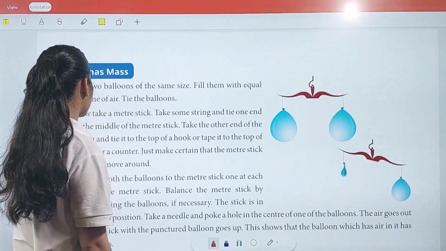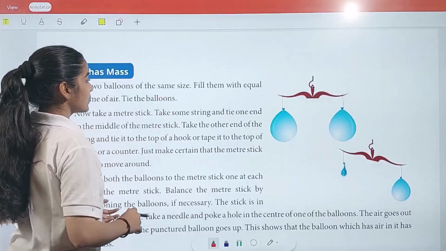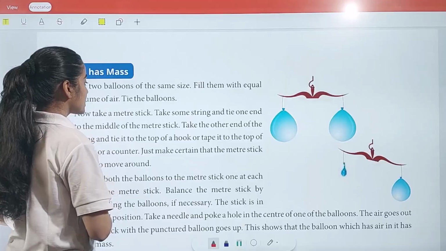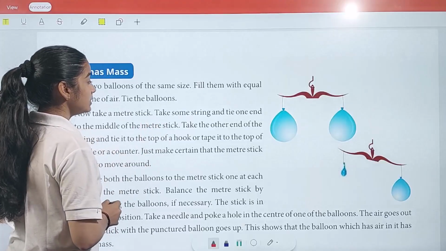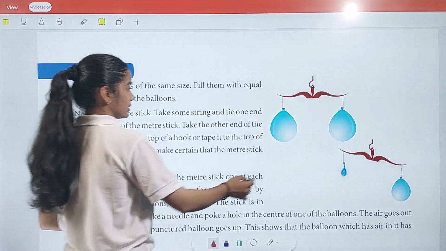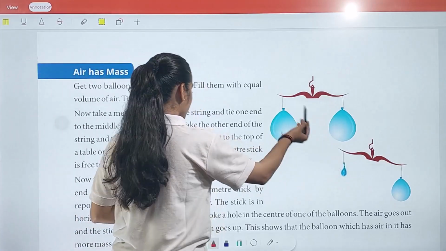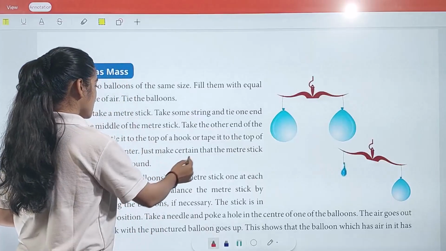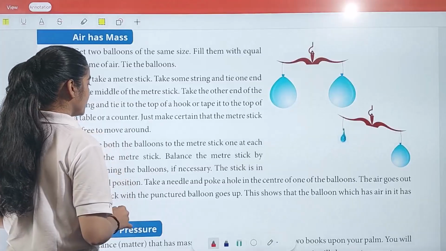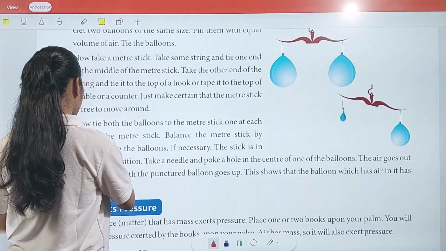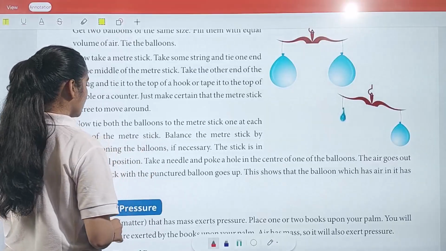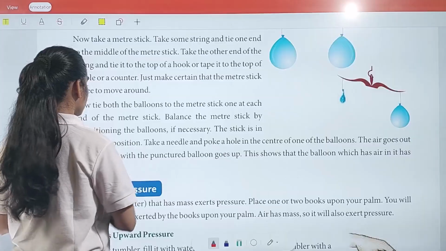Now, air has mass. Get two balloons of the same size, fill them with an equal volume of air, and tie them. Now take a meter stick. Take some string and tie one end to the middle of the meter stick. You have to make a balance of this. Just make certain that the meter stick is free to move around. Now tie both balloons to the meter stick, one at each end. Balance the meter stick by repositioning the balloons if necessary, so the stick is in a horizontal position.